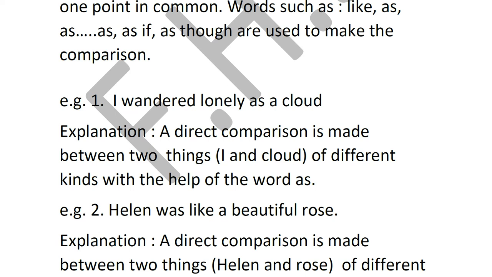So when you are writing, if I say identify the figure of speech and I give you this sentence, you will write it is a simile, and then the explanation also has to come there. It is a direct comparison made between two things of different kinds with the help of the word as. You can write it like this, or you can also mention what I have written in the bracket: it is a direct comparison made between I and the cloud with the help of the word as. Clear? Next one.